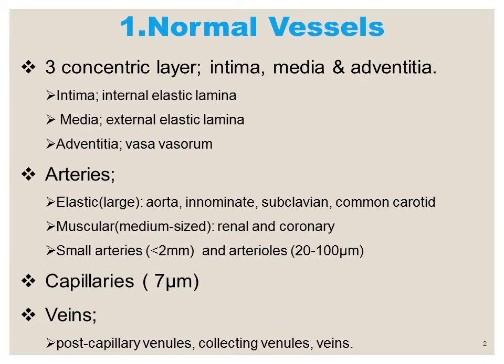The small arteries are less than 2 millimeters in size, and the arterioles are 20 to 100 micrometers. Then there are capillaries, which are approximately the size of a red blood cell, that is 7 micrometers. And then there are veins: the post-capillary venules, the collecting venules, and the veins.